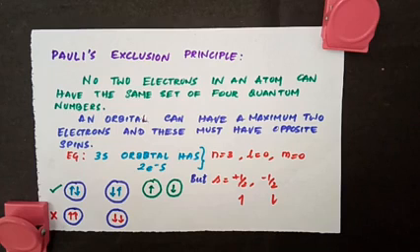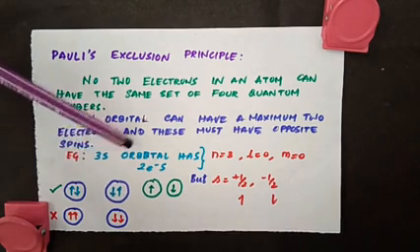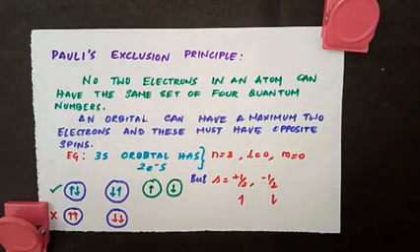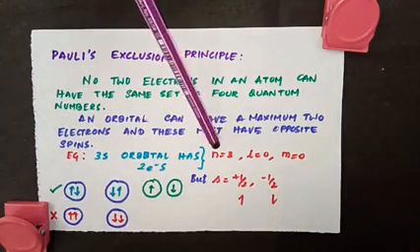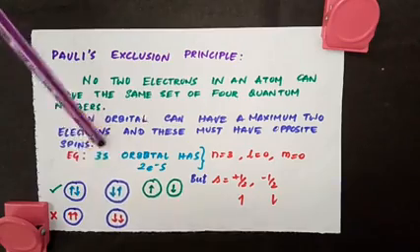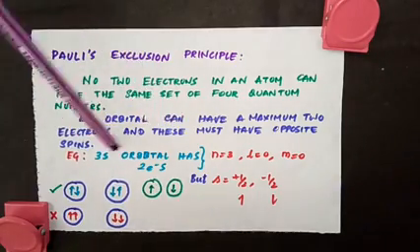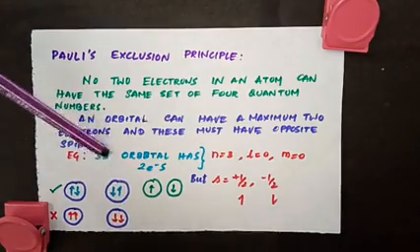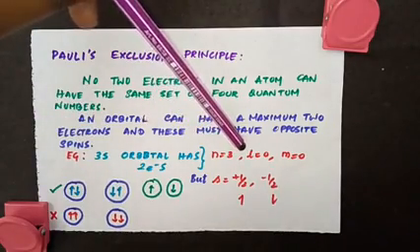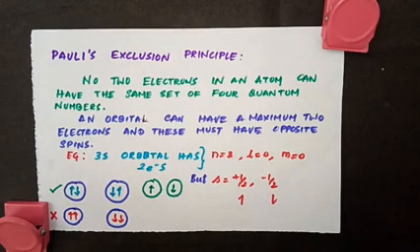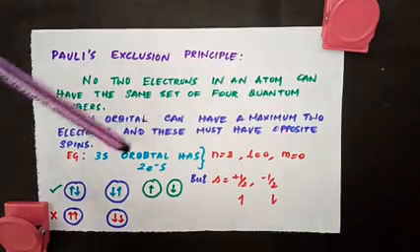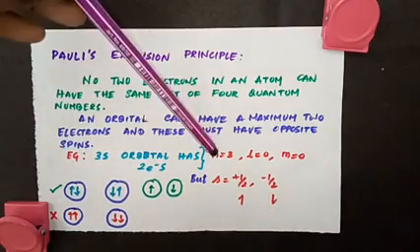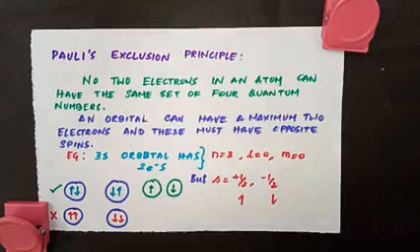4 quantum numbers. Say for example, if you take 3s orbital, in each orbital there can be only 2 electrons. So in 3s orbital there are 2 electrons. For 3s orbital, what is the n value? What is the principal quantum number? It is equal to 3. And for 3s, what is the L value? It is s. For s, L is equal to 0. And for each L value, you have m value from plus L to minus L. So here since L is 0, m is also equal to 0. So there are 2 electrons. For both the electrons, n is equal to 3, L is equal to 0 and m is equal to 0.